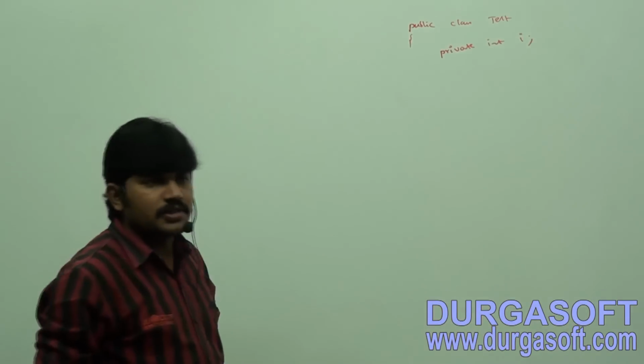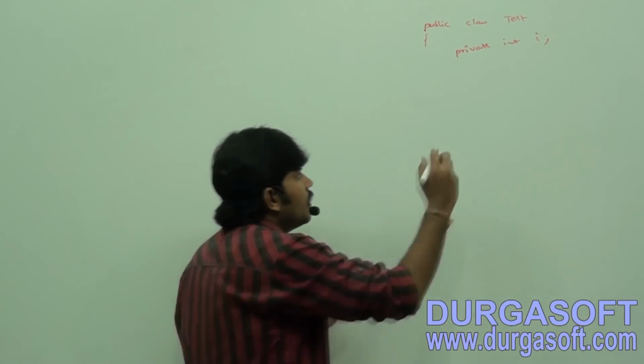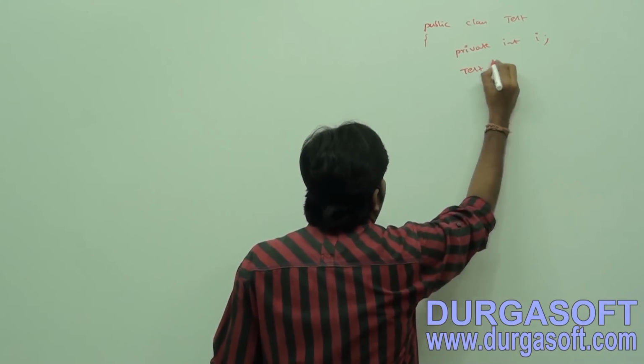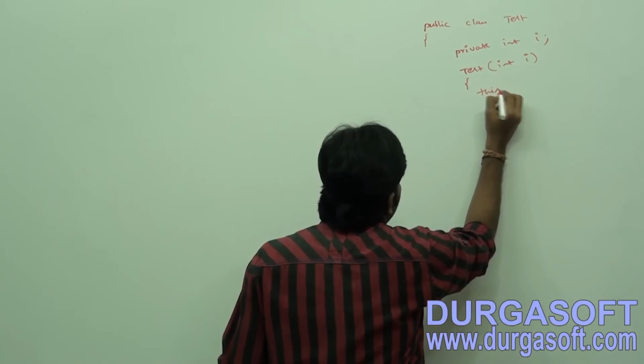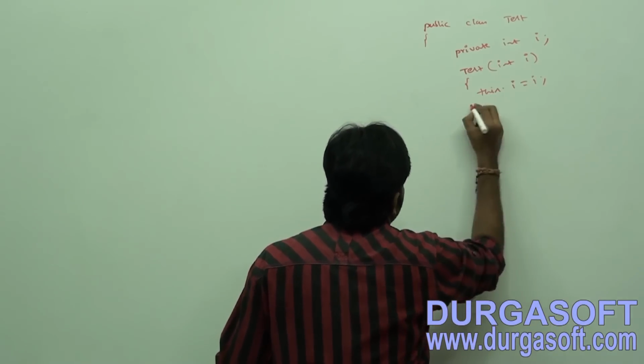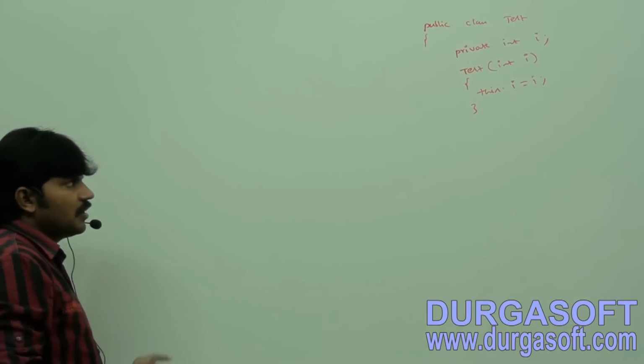This i is the instance variable, the content of the object. Now Test of int i, this dot i is equal to i. So this is the Test constructor.